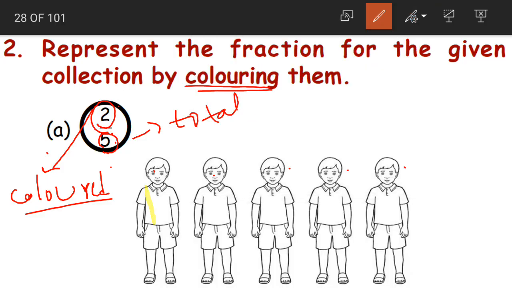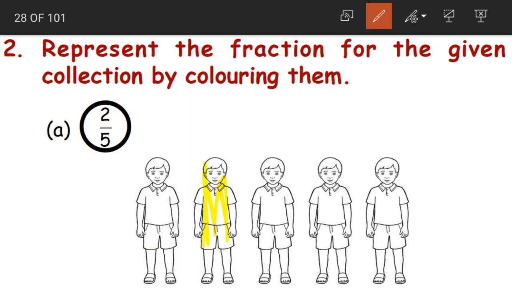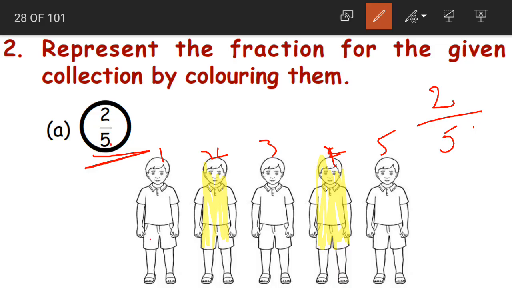Wait a minute. Yes. So we need to color one boy and then two boys. It is not necessary that you color these two boys side by side only. You can color this and this. So like this you can color any of the two boys you like, children. So what does this represent? It represents we are having two colored boys. So 2 divided by we are having 1, 2, 3, 4, 5 boys. So 2 by 5 will be the fraction. So for making it 2 by 5 we colored two boys here.